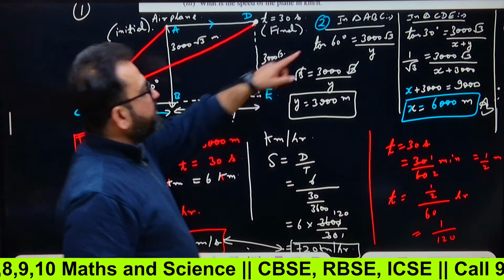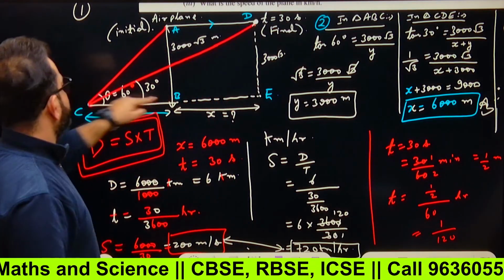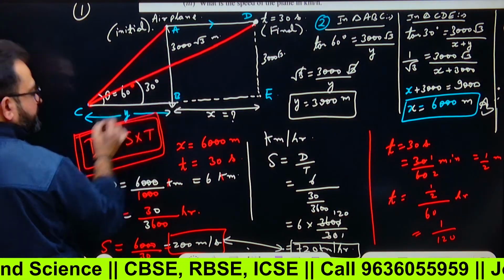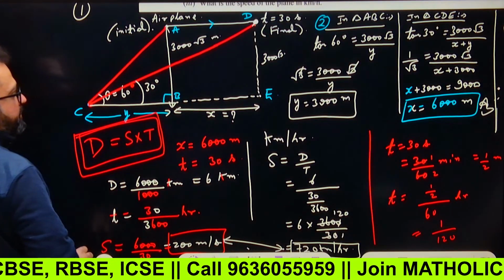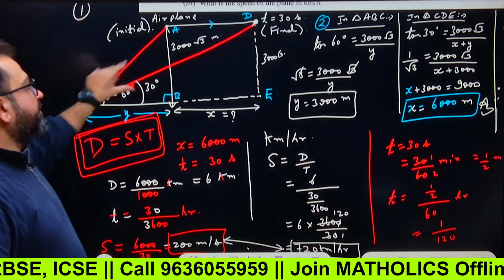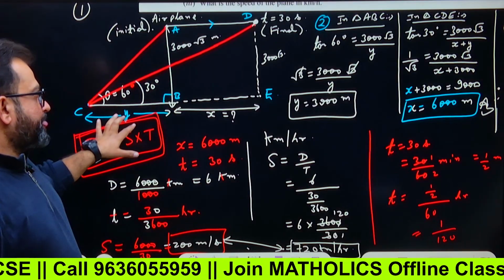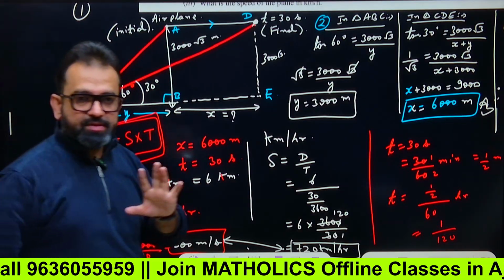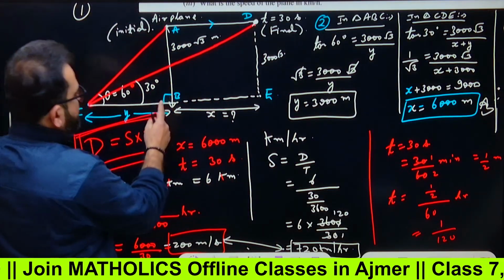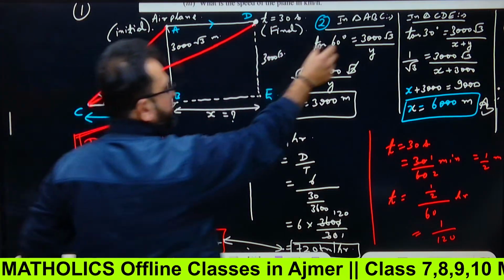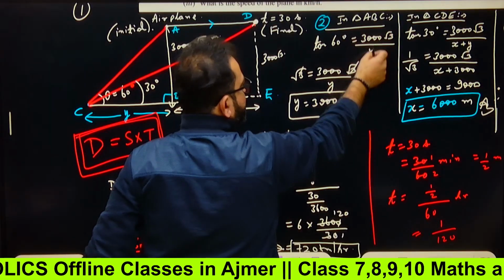So in triangle ABC, how many of you are able to see ABC? This angle is 90 degrees, right? So we'll do tan 60. Tan 60 will be perpendicular upon base. What is perpendicular? It is 3000 root 3. What is base? It is y, right? So 3000 root 3 upon y.